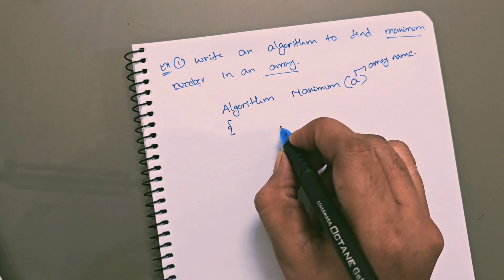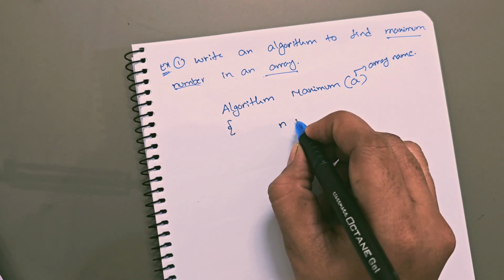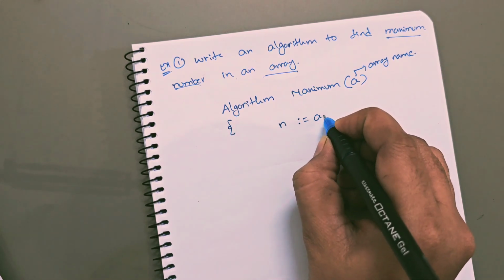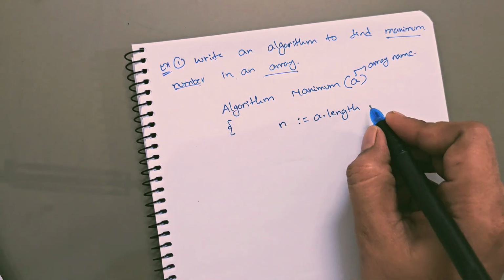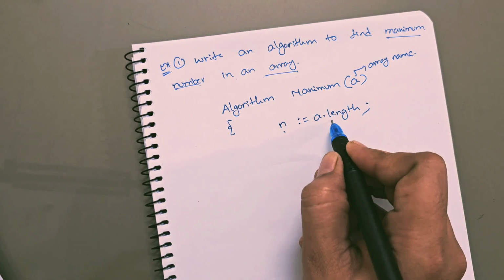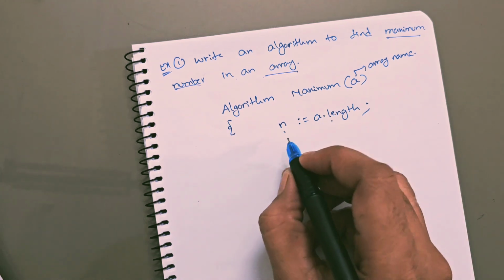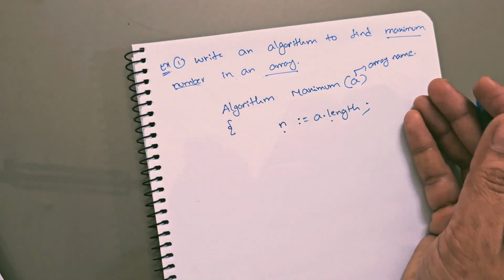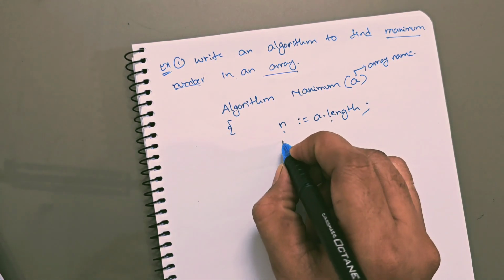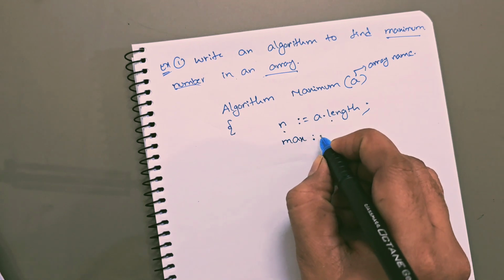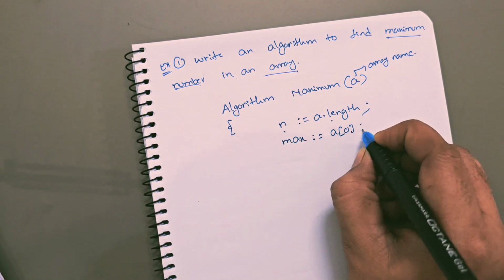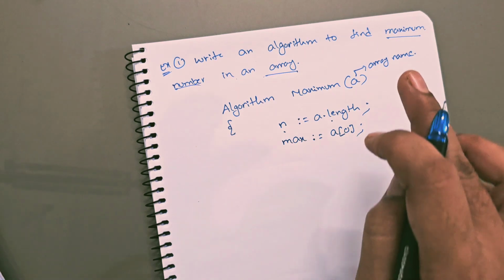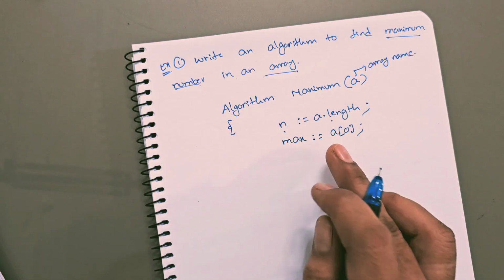So here I am finding the length of the array. Assume n is equal to A dot length. It will give the total number of elements of this array. So n contains the total number of elements of this array. So we don't know what is the maximum element, right? So just assume max is equal to A of 0. So we are assuming the first element is the maximum element.